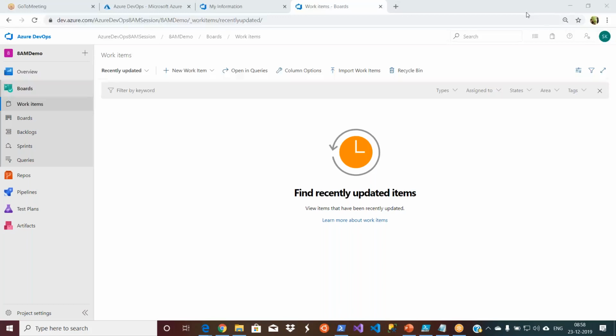Yes, we can integrate. So first, we need to learn the features available. Then you are comfortable with what is available in Azure DevOps. Everything is available. But if you want to integrate, let us say you want to integrate some work items from Jira to here, or flow some data from there to here, we can do it.